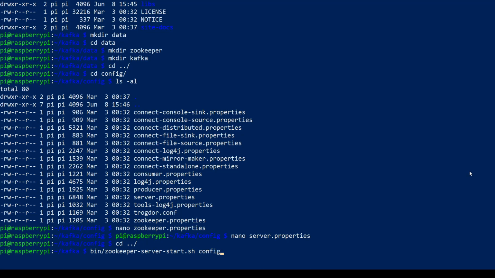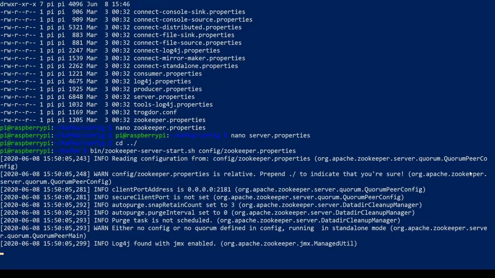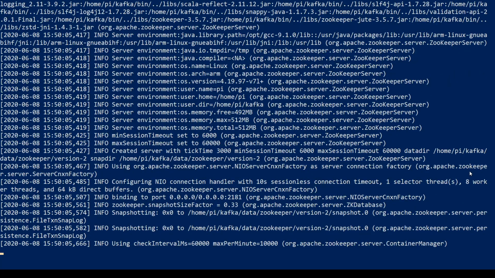We need to pass in an argument called config/zookeeper.properties. Okay, so yeah, it looks like zookeeper is running.